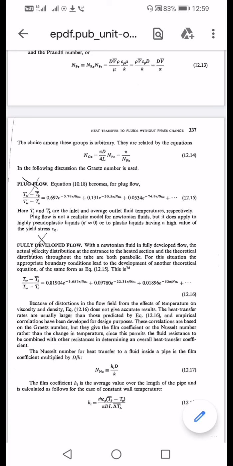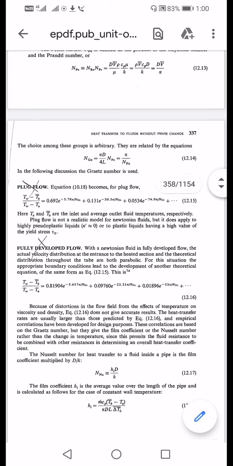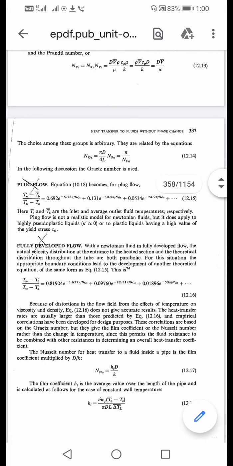By using this number we can elaborate the equation 0.692 e raised to minus 5.78 pi upon N_Gz, the Graetz number. Accordingly, this equation is also used for calculating the temperature variations in plug flow. Now here T_A and T_B bar are the inlet and average outlet temperatures respectively.